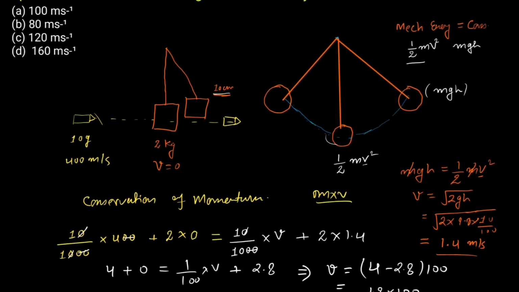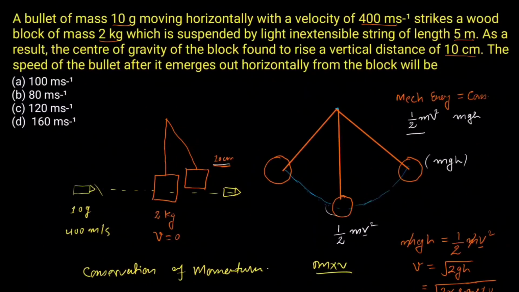So let me quickly revise this question again. In this question, what is happening? There is a bullet. The mass of this bullet is given as 10 gram. The velocity is 400 meter per second. This bullet is moving, and this bullet hits a wooden block. The mass of this wooden block is given as 2 kg. Initially, this wooden block is at rest. This wooden block is suspended by a massless inextensible string of 5 meter length.